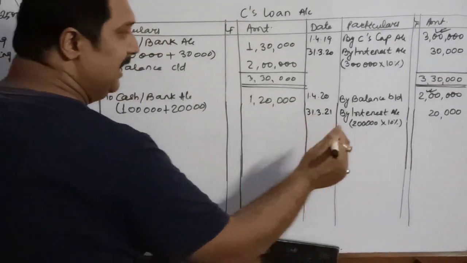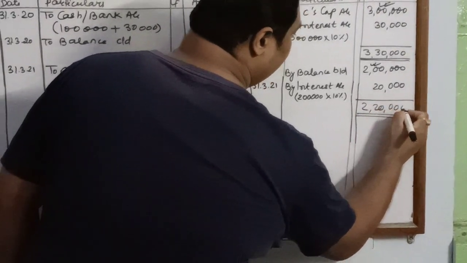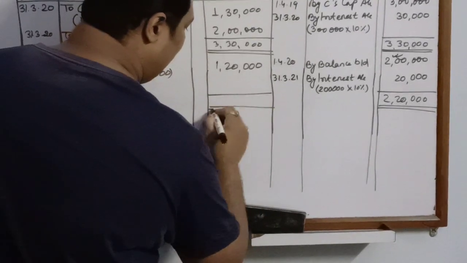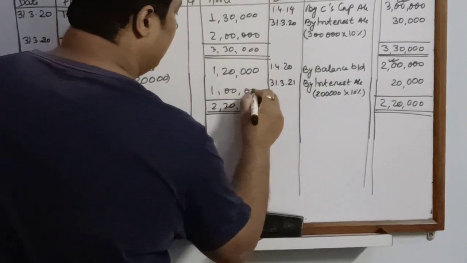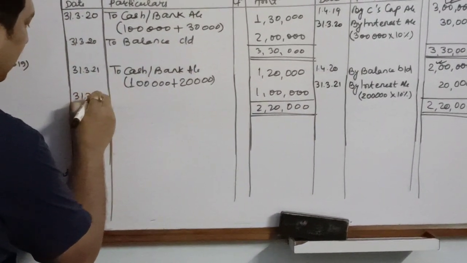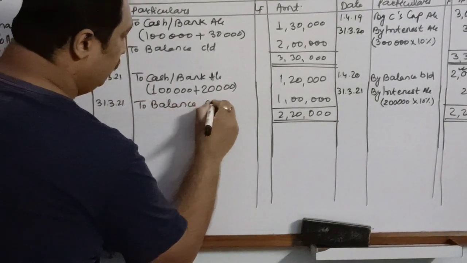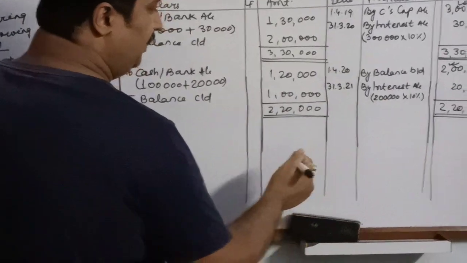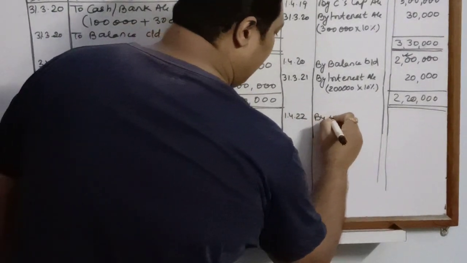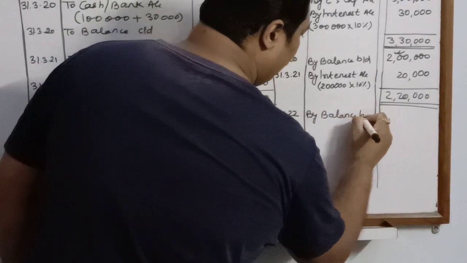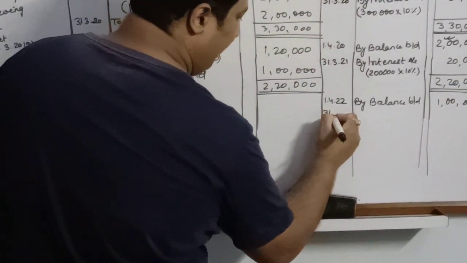Now this is the end of the second year, so we will close it. It is 2,20,000. We will balance it 2,20,000. Balance is rupees 1 lakh now. This balance is on which date? On the last date of the second year, that is 31st March 2021. This is your closing balance. Now it will be forwarded to the next year, that is on 1st April 2022 by balance brought down 1 lakh.